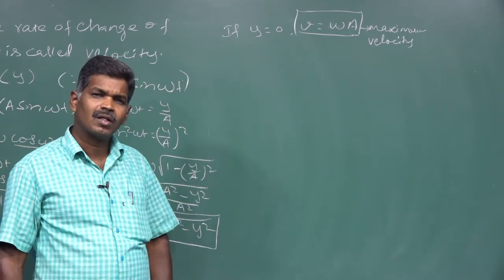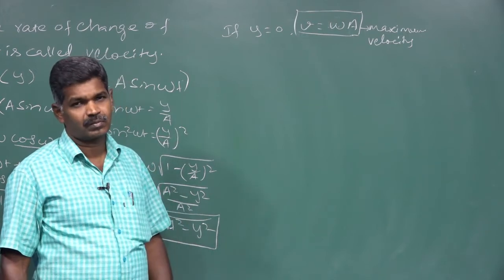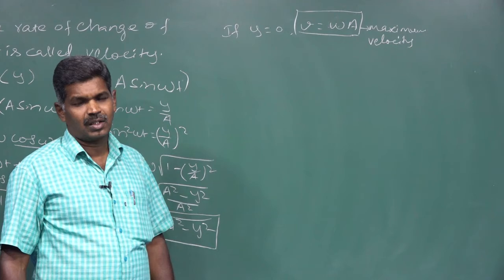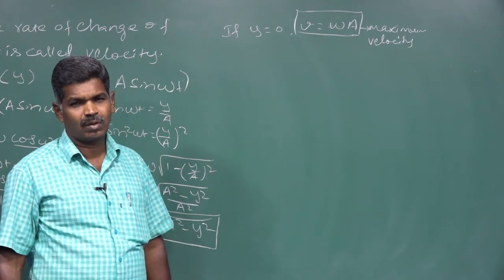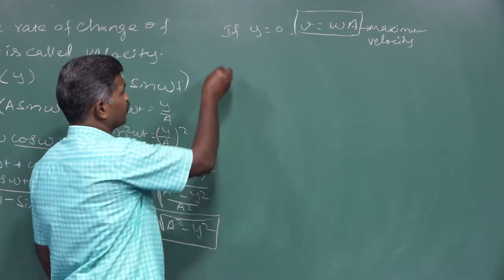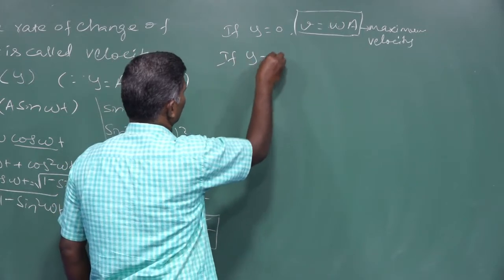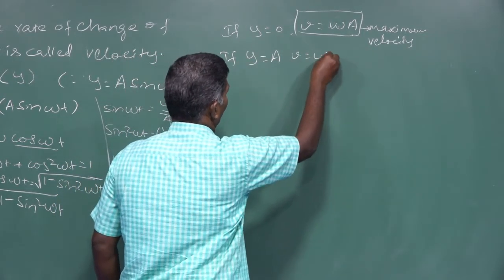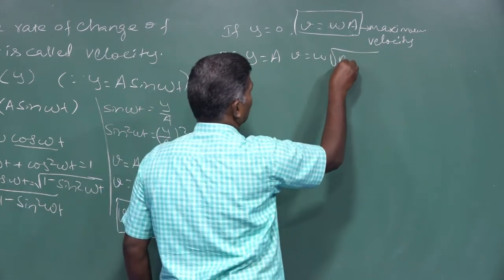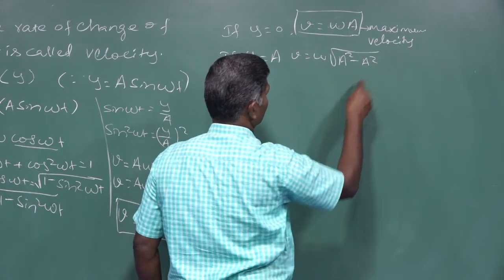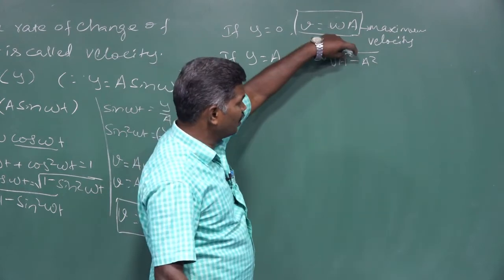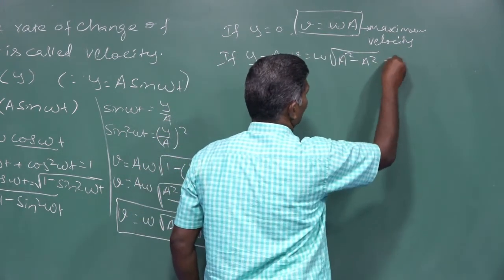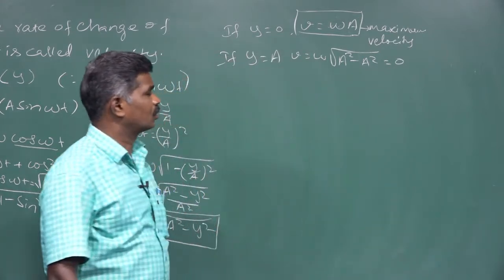Suppose displacement is a maximum. What value do we get for that maximum displacement? It is equal to the amplitude. Y is equal to A. If Y is equal to A, then V is equal to omega into the square root of A square minus A square. What value do we get? That is 0. So from that, velocity is 0.